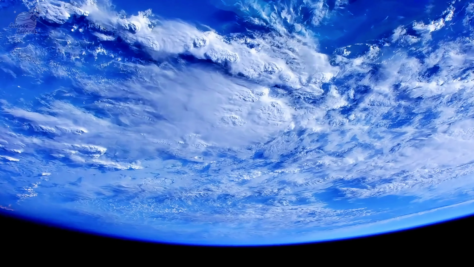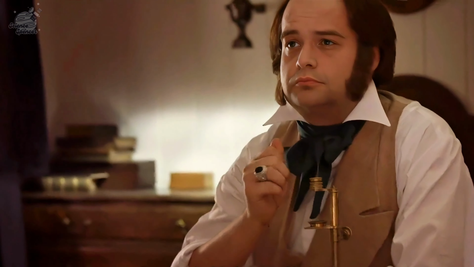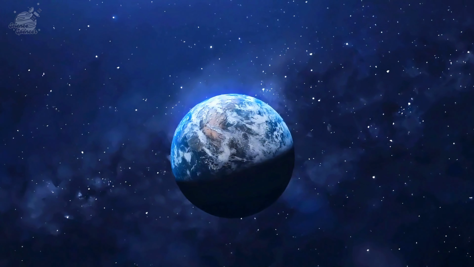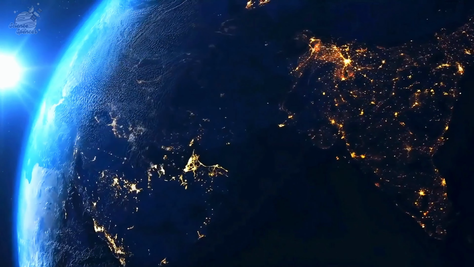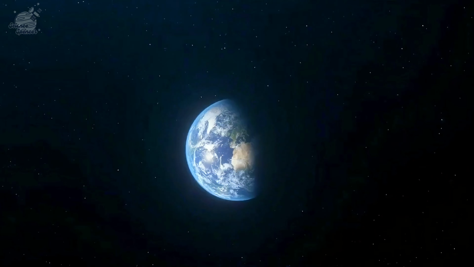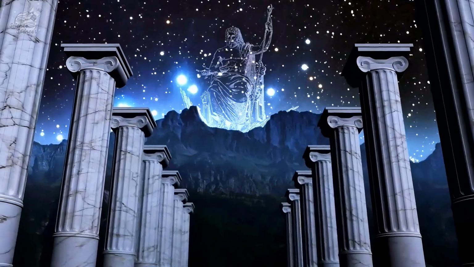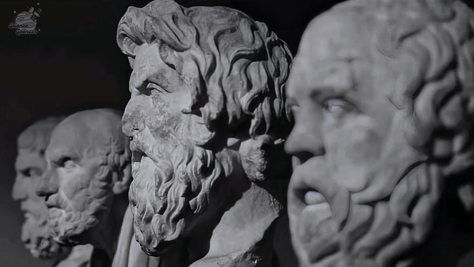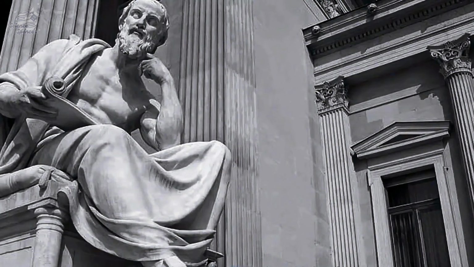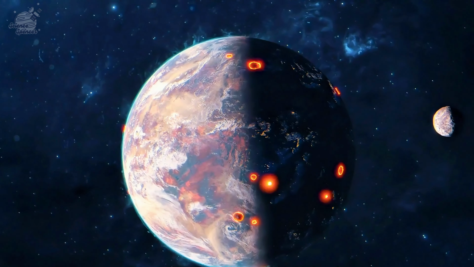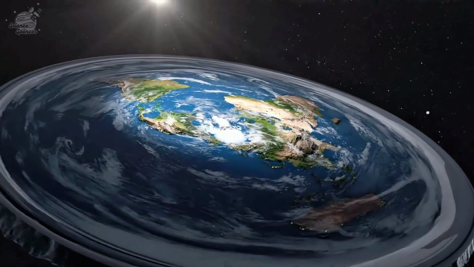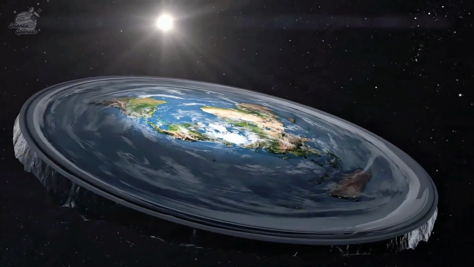Have you ever wondered how the Earth, weighing up to 60 trillion tons, was measured in ancient times without any sophisticated instruments? Before answering this question, we first need to understand the shape of the Earth. As early as the 6th century BC, the ancient Greek mathematician Pythagoras proposed the concept that the Earth is a sphere, but this idea was strongly opposed by the proponents of the flat Earth theory.